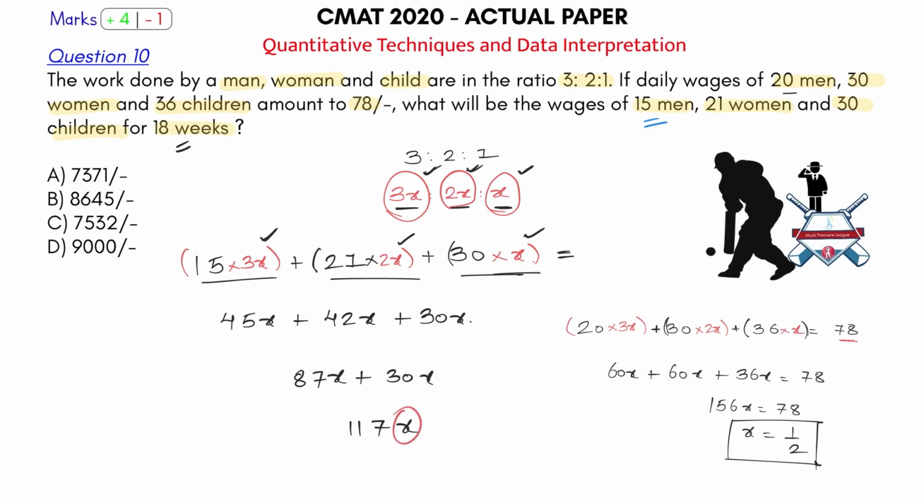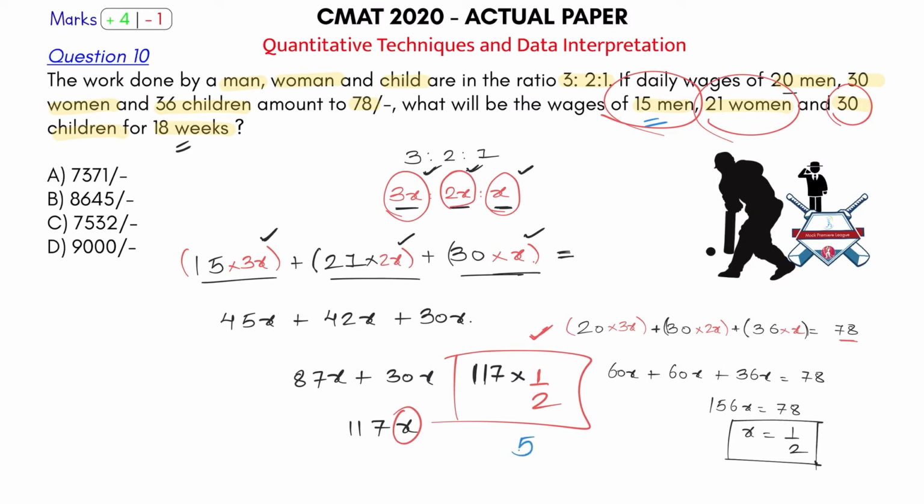So per day, how much will 15 men, 21 women and 30 children earn? 117 into half. Okay, that is what these many people, 15 men, 21 women and 30 children, will earn in one day. So let's get to this. 2 5s are 10, 1 7, then 2 8s are 16, 58.5. Okay, that's what they will earn per day. What is being asked? 18 weeks. Okay, so per week how much will they earn? This into 7. This is what they will earn per week, because this is per day. 18 weeks, how much will they earn?